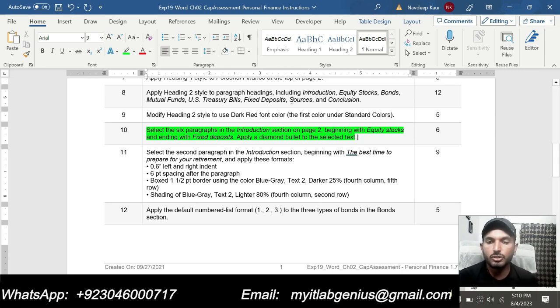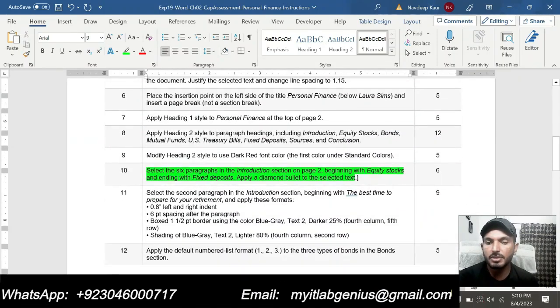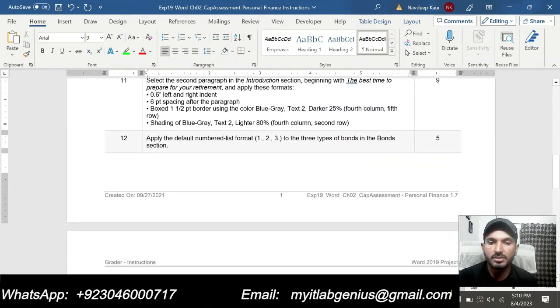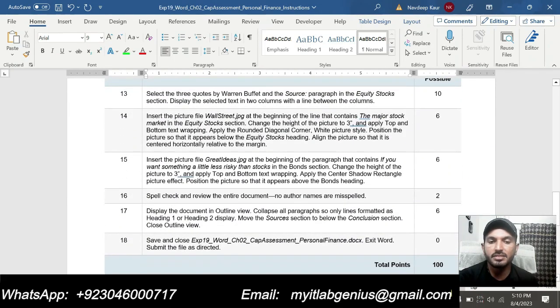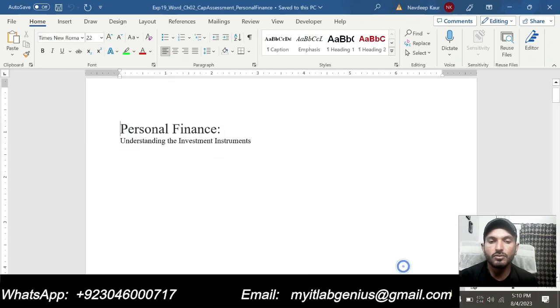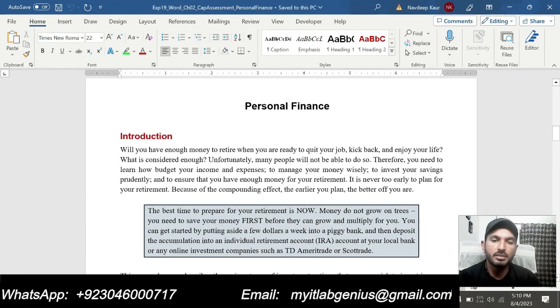So let me show you the final version for this assignment. I have completed 10 steps, and for steps 11, 12, 13, 14, 15, 16 and 17, these are 6 to 7 steps, I am going to show you the final version for this assignment. So this will be the final version of this assignment.